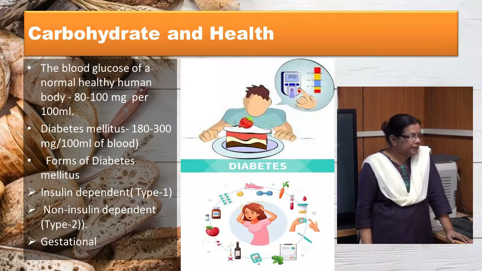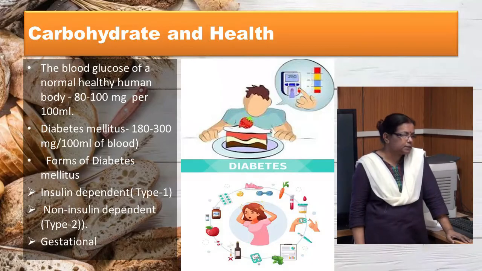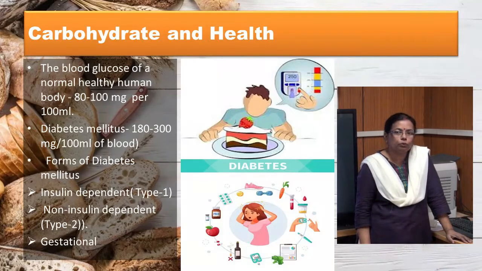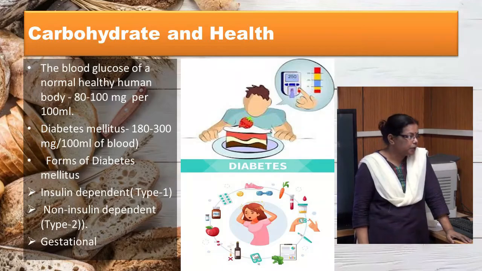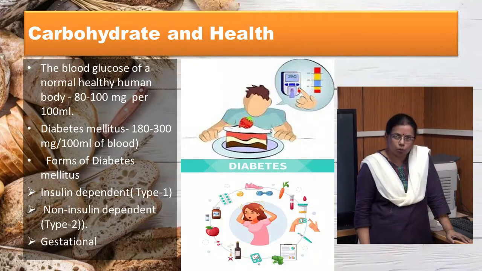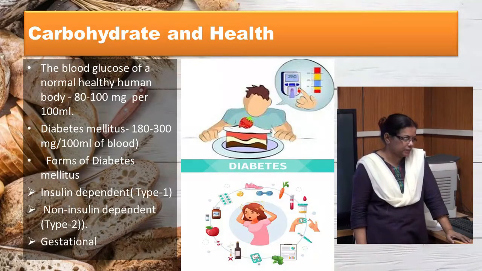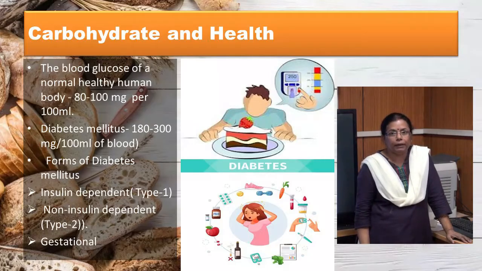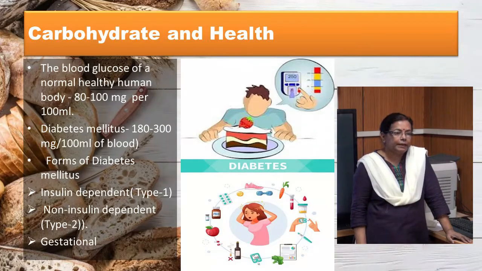There are mainly three forms of diabetes mellitus. First is insulin dependent, also known as type 1. Non-insulin dependent, also known as type 2, and gestational. Insulin dependent, that is type 1, occurs in children and adolescents. It may appear in adult and elderly populations. In this form, there is little or no production of insulin from the beta cells of the pancreas.